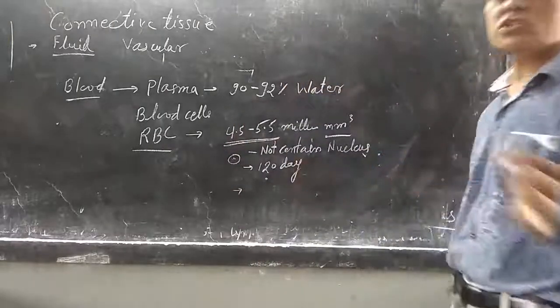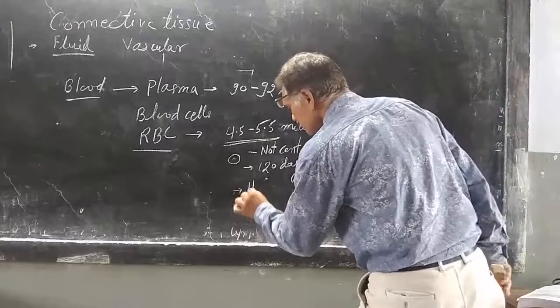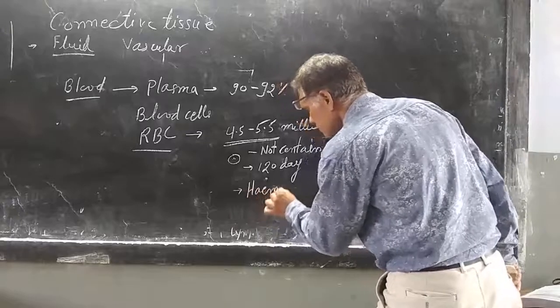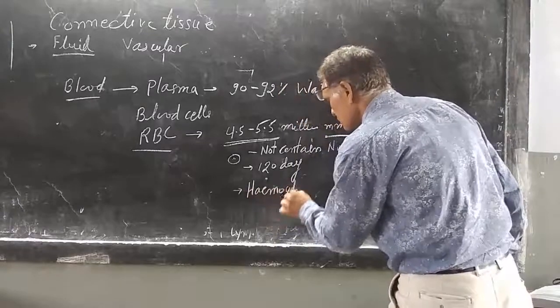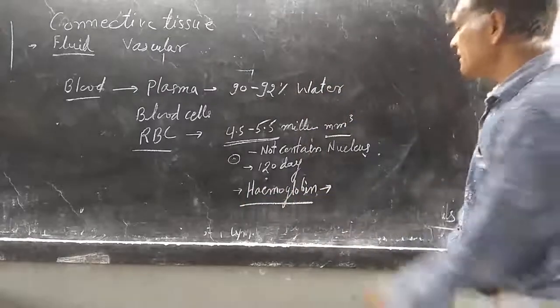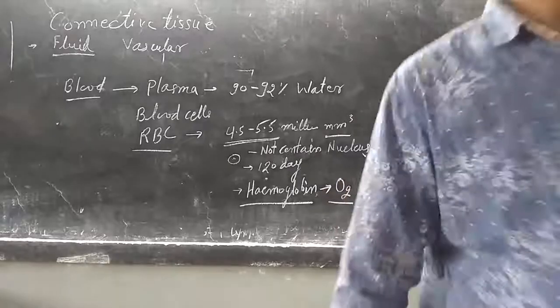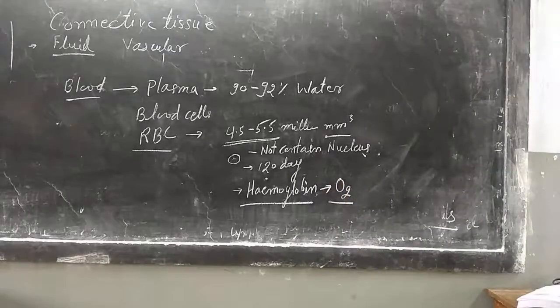RBC contains the most important pigment, hemoglobin, which helps in the transportation of oxygen from the lungs to different parts of the body.